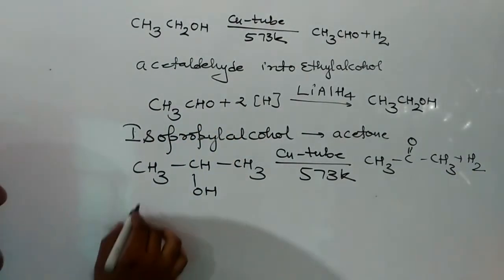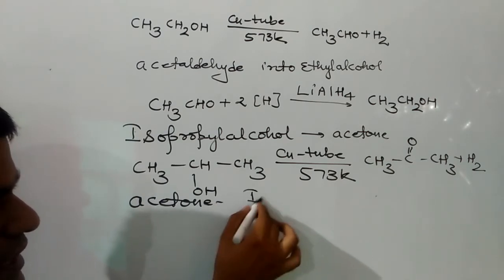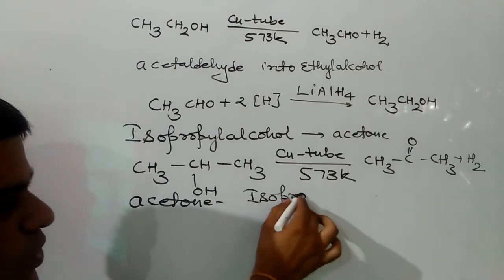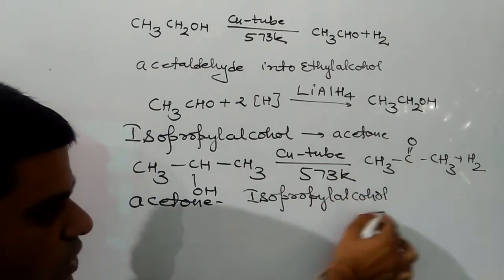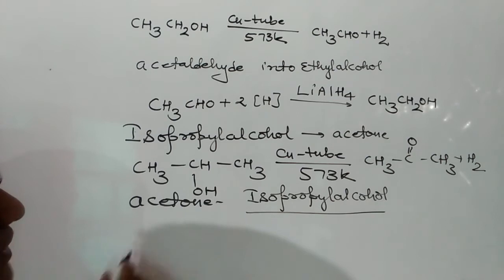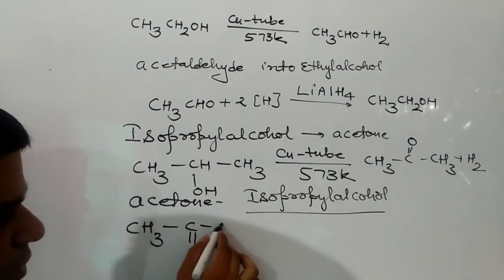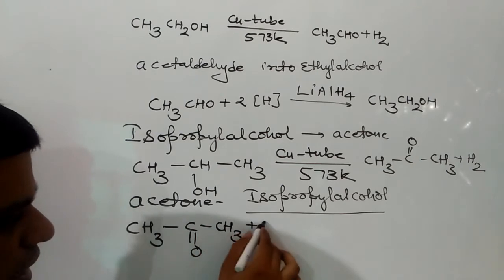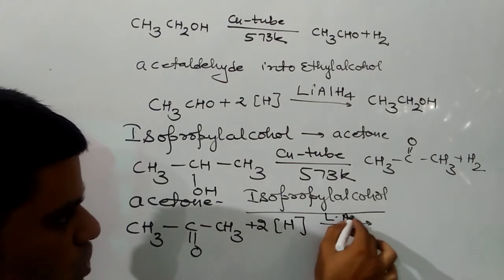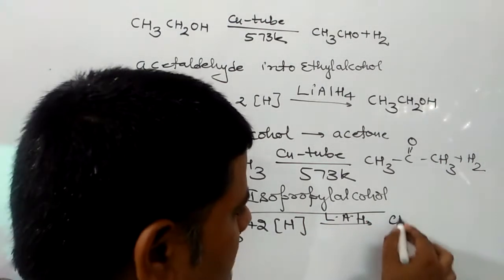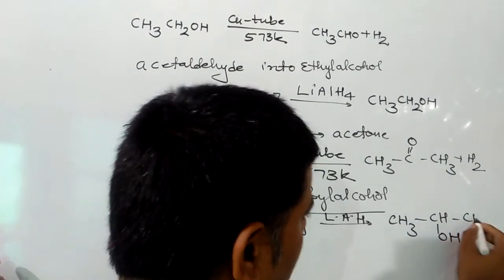Similarly, a question might be: convert acetone into isopropyl alcohol. For that, do the reduction of acetone with lithium aluminum hydride or sodium borohydride or sodium in presence of ethyl alcohol, due to which the product formed will be isopropyl alcohol.